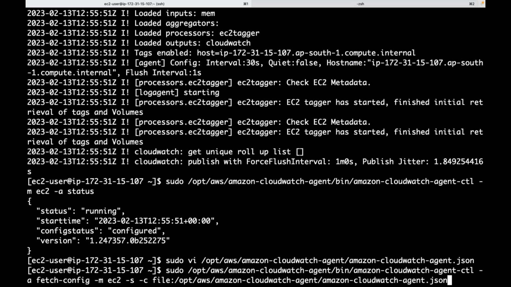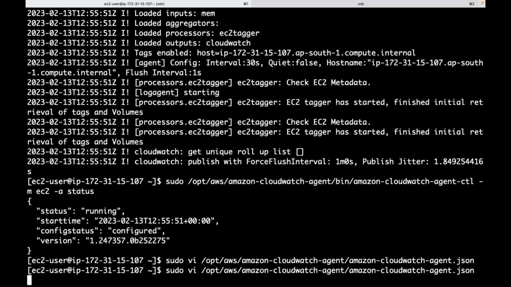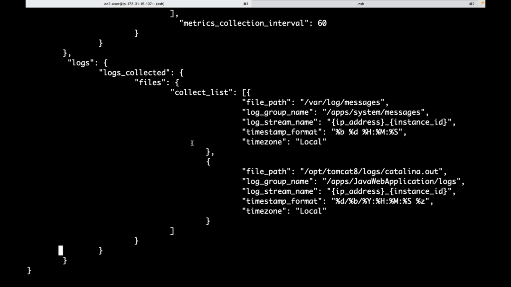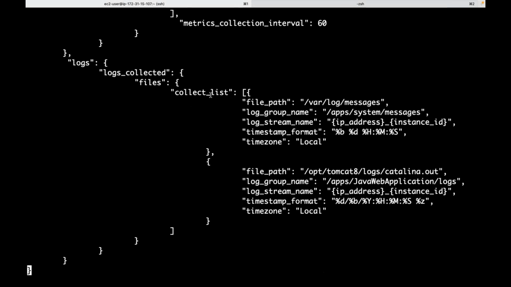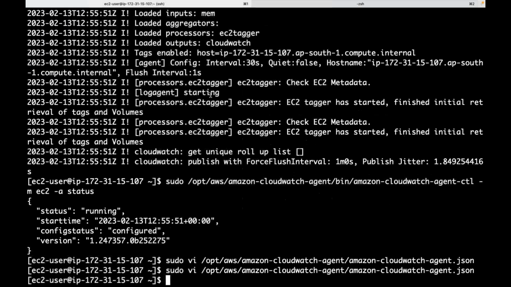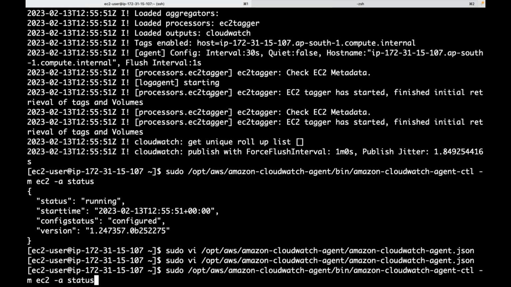So we created an agent configuration like this, where I have defined what logs have to be collected. With this configuration, I started my CloudWatch agent. Currently it is running.